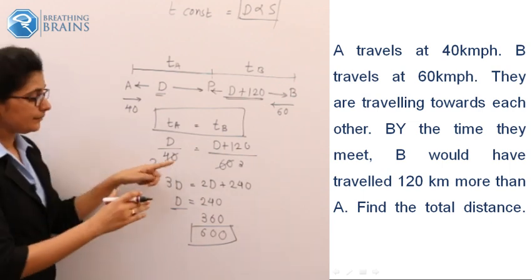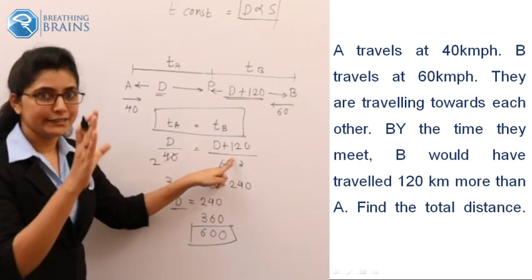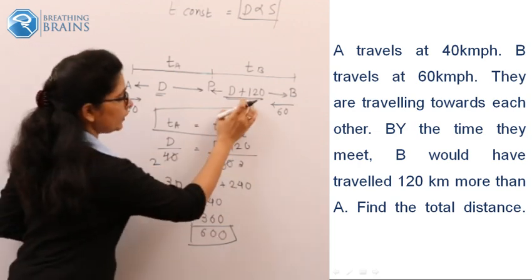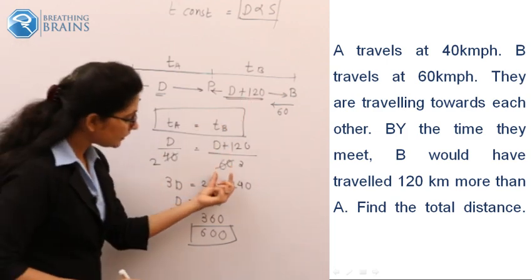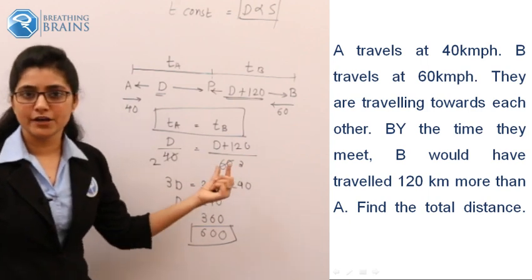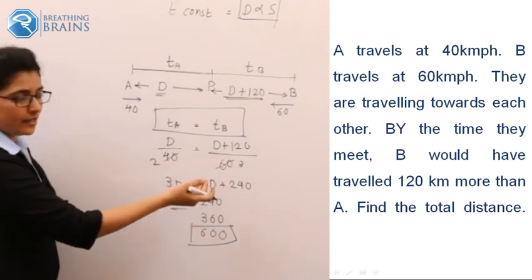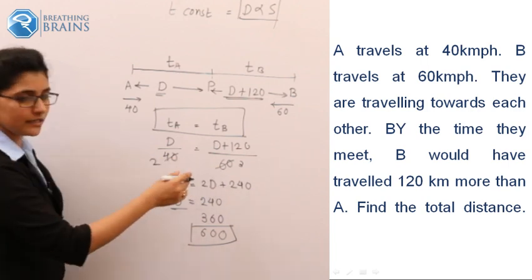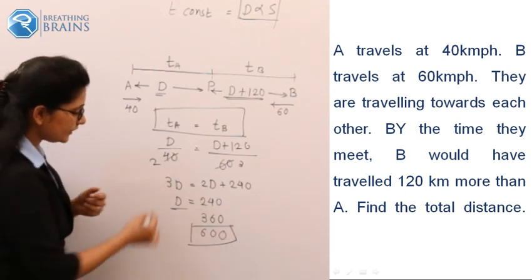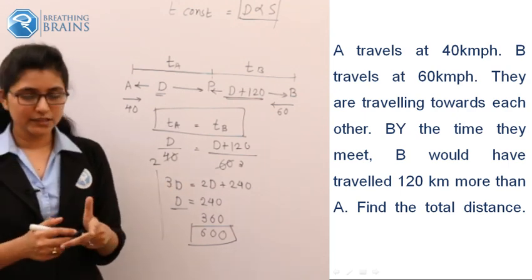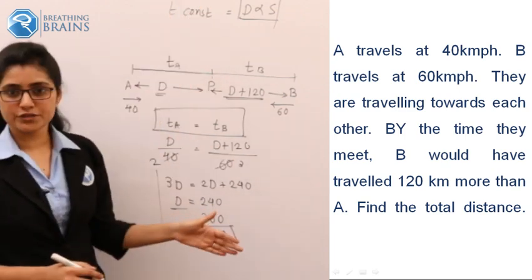And the other traveler, B, covers the distance of D plus 120, which we had already defined, at 60 kilometer per hour. Now just cancel out: 40 and 60 become 2 and 3, and then cross multiply. Solving this is not a difficult task, but understanding it is most important.